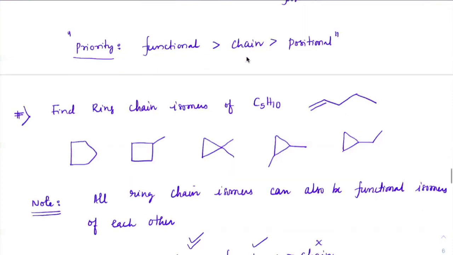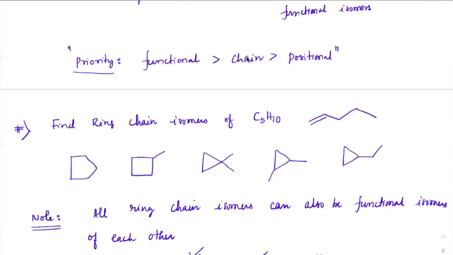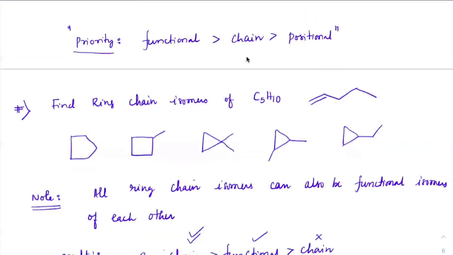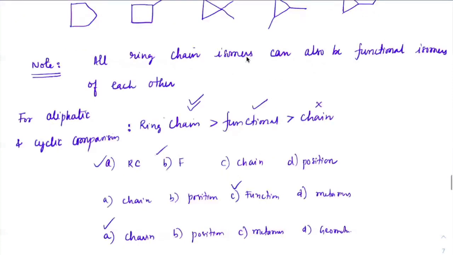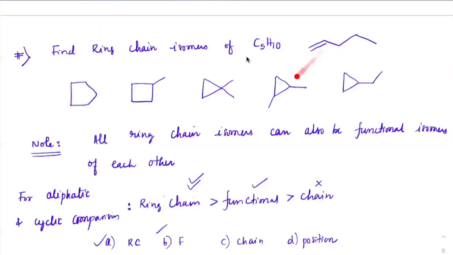So I would suggest all of you make a note on that. If you have a straight chain and any of this is considered with this one, like these two, these two, or these two, we strictly call them ring chain isomers. And that should be given the highest priority as per the questions given. So if ring chain is being given in the option, that would be strictly ring chain isomers, because they are separately categorized. So when you have aliphatic and cyclic comparison, always take aliphatic and cyclic as ring chain isomers.